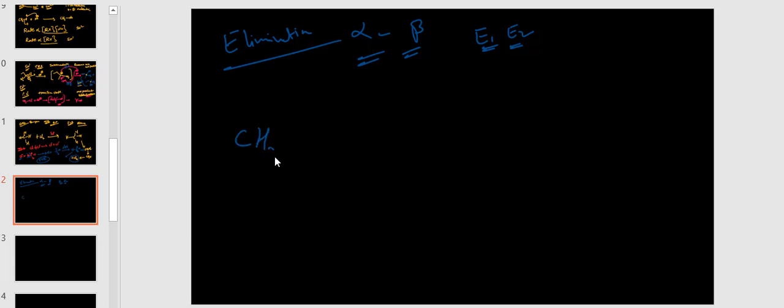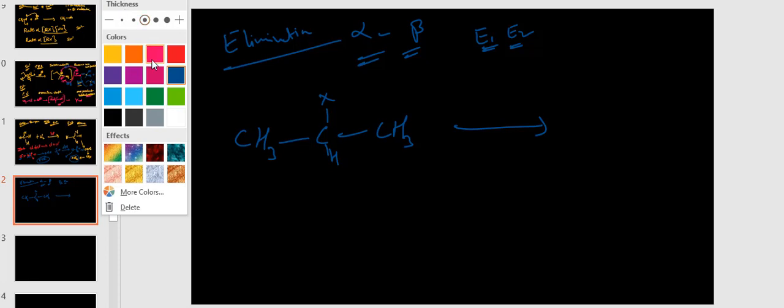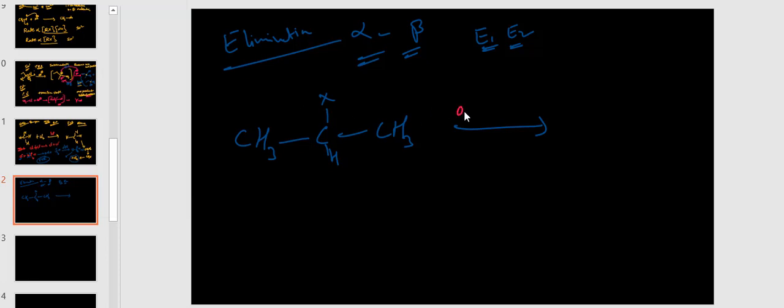Now CH3 halogen is there. Halogen means here chlorine, bromine, you can take it. Now in the presence of alcoholic KOH, dehydrohalogenation takes place.